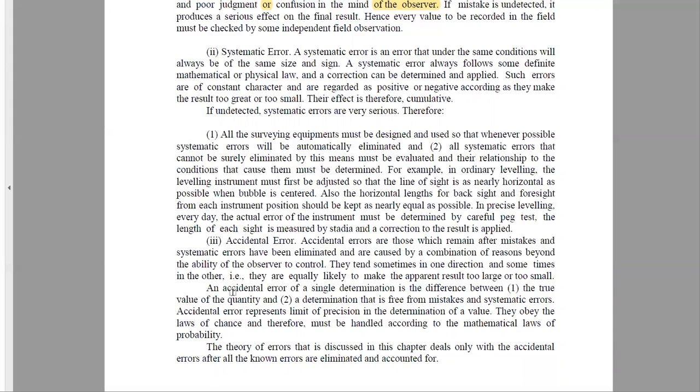Accidental errors. Suppose we have already removed the systematic errors and mistakes. Apart from that, if there is still some difference between the observed value and the true value, then there arises a situation of accidental error. Accidental error represents the limit of precision, that means how accurate we are in doing that. They obey the law of chance. There are several theories, and the most common is the theory of errors that we shall discuss in this chapter.